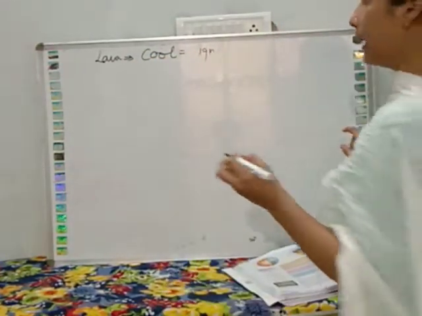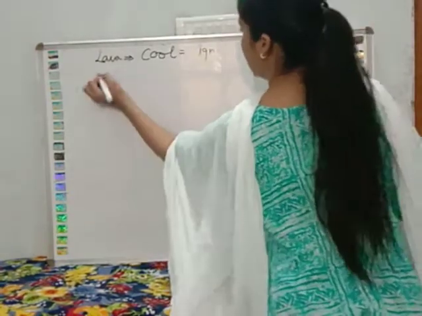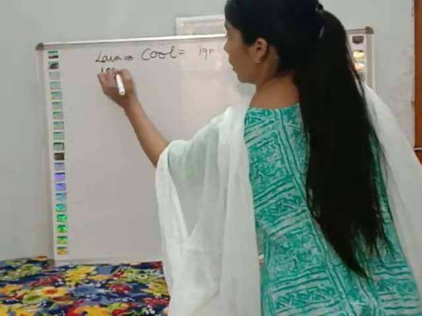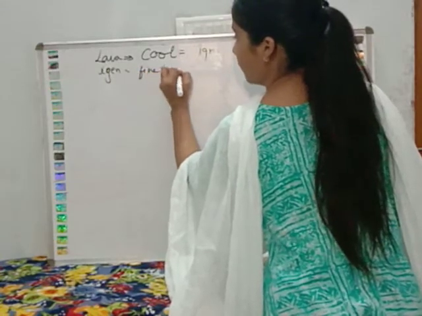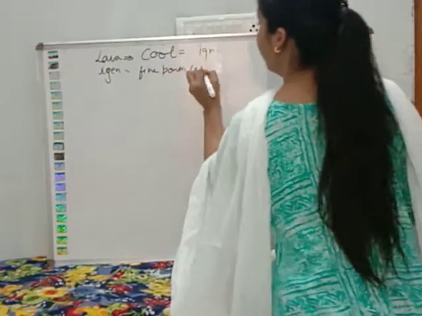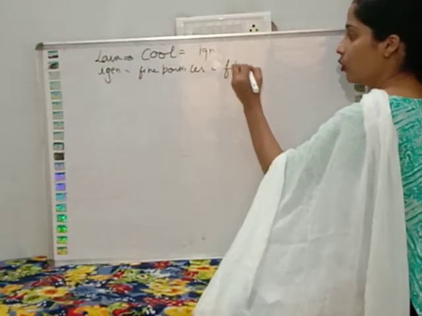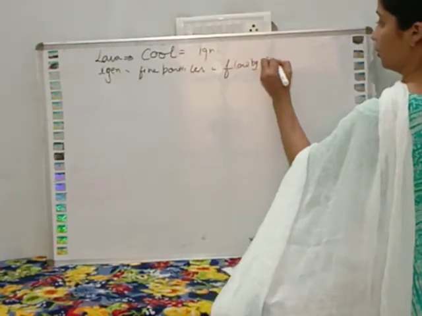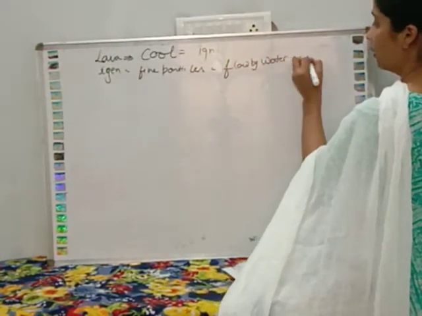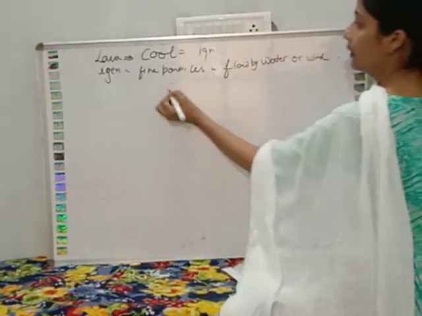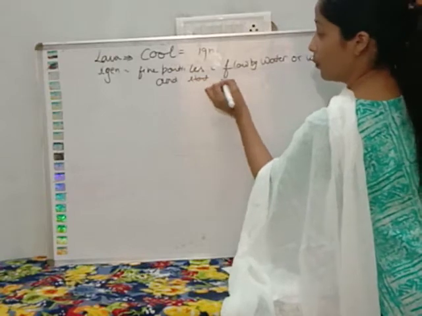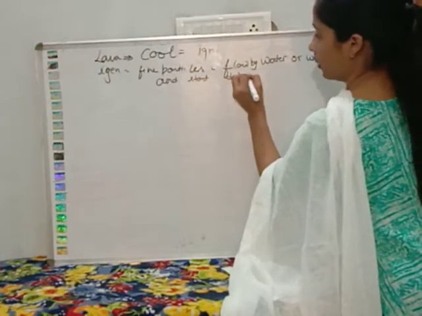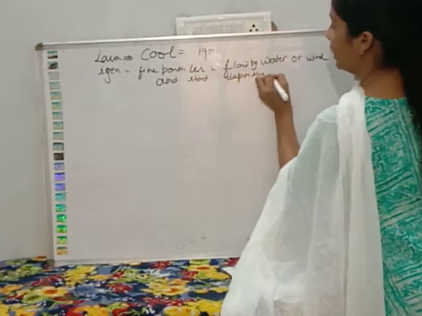Okay. Then igneous rocks turn into fine particles and they flow by water or by wind, and they started depositing in one place.